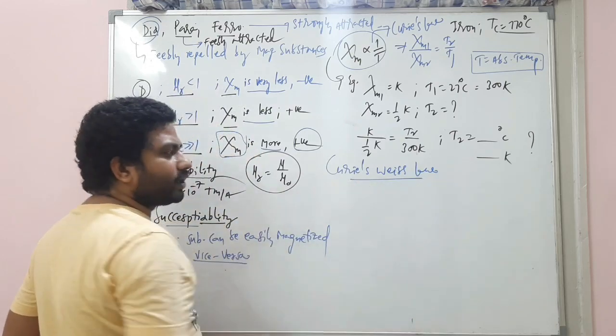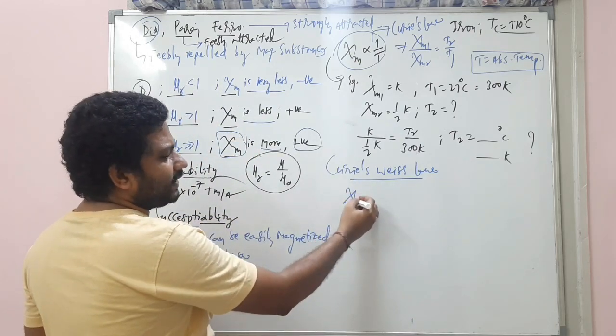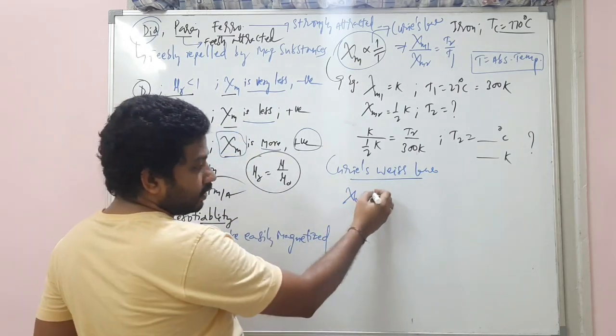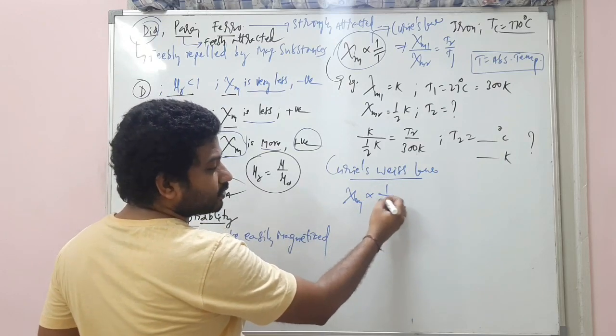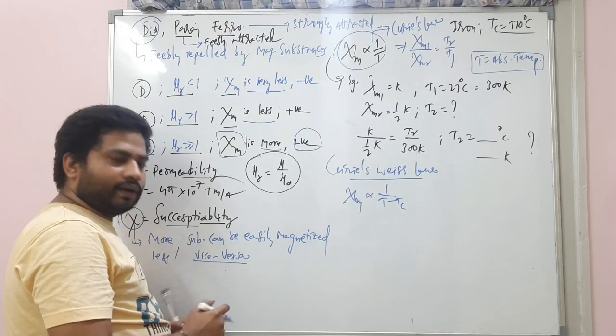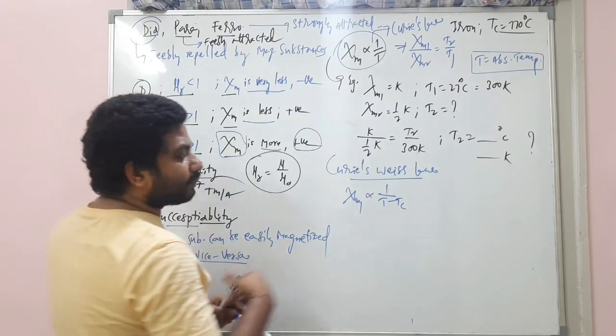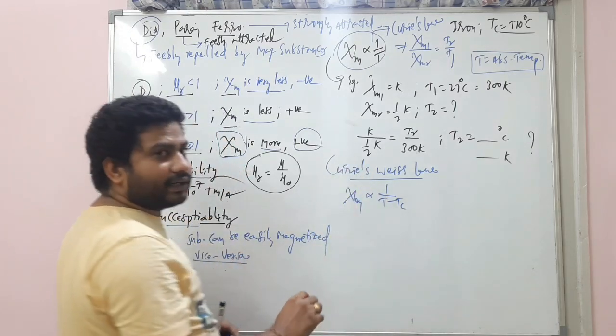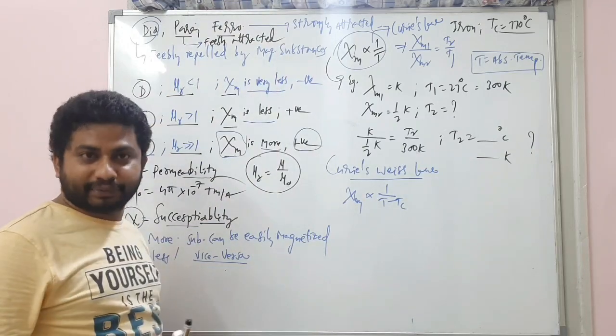You know what this Curie-Weiss law is? Xi is inversely proportional to T minus Tc. What is this? This Tc is the Curie's temperature and T is the particular temperature greater than the Curie's temperature.